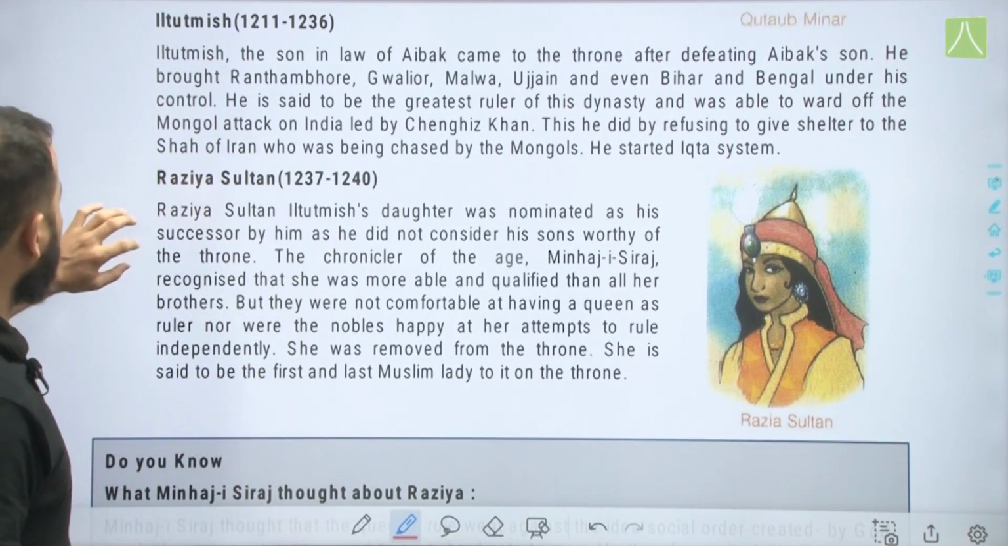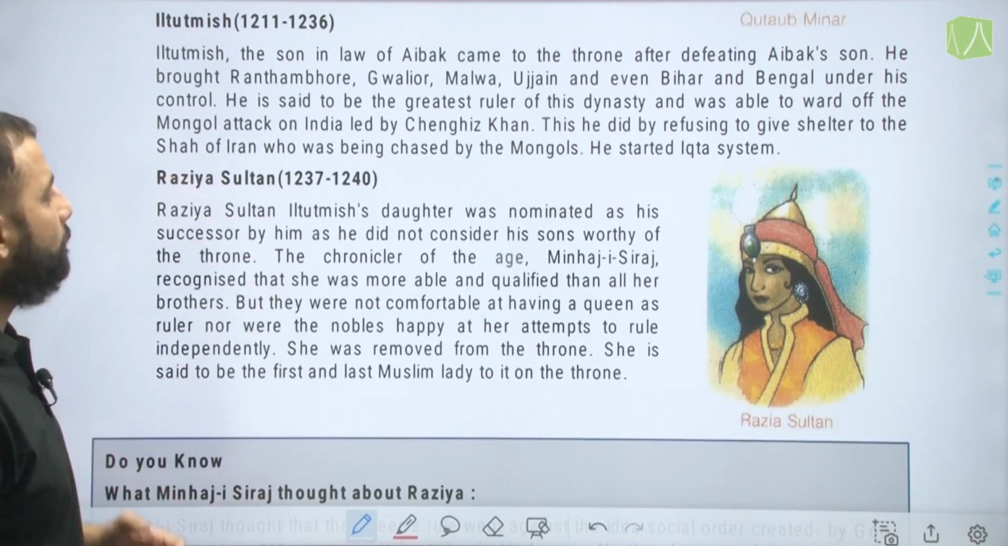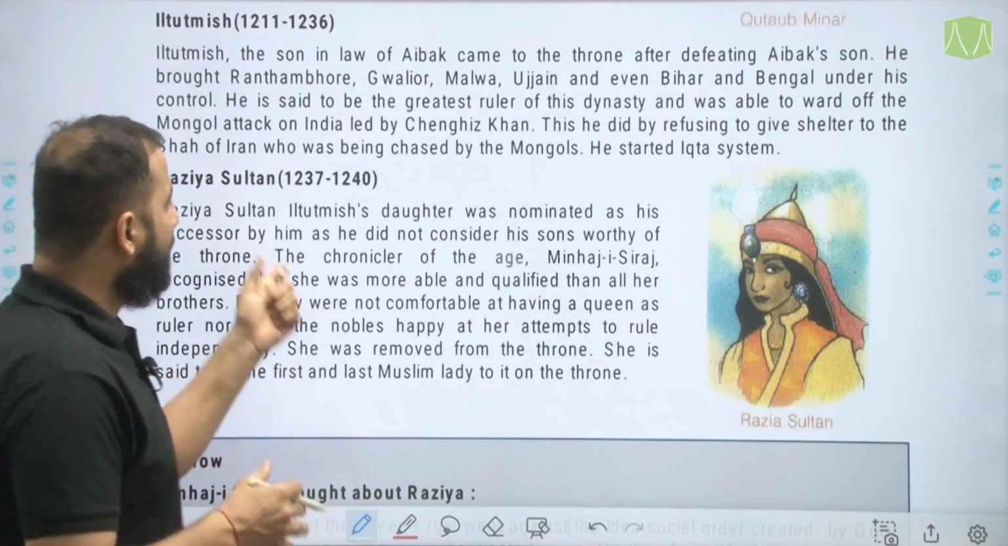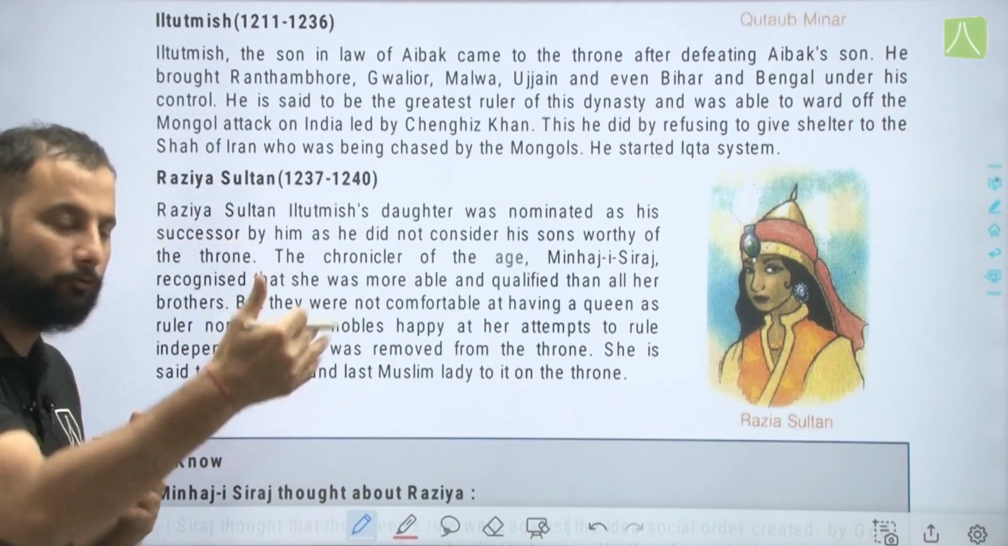Now his daughter, Razia Sultan, next became the ruler. Razia Sultan, Iltutmish's daughter, was nominated as the successor by him, as he did not consider any of his sons worthy of occupying the throne.